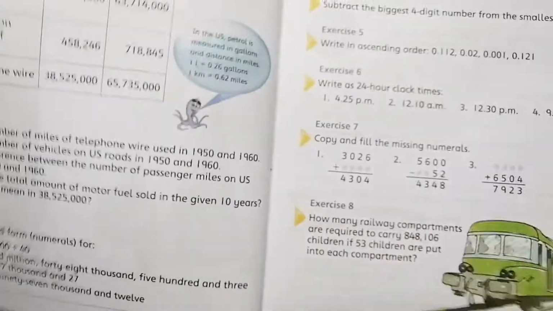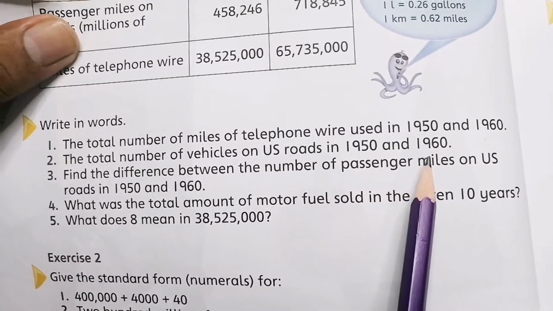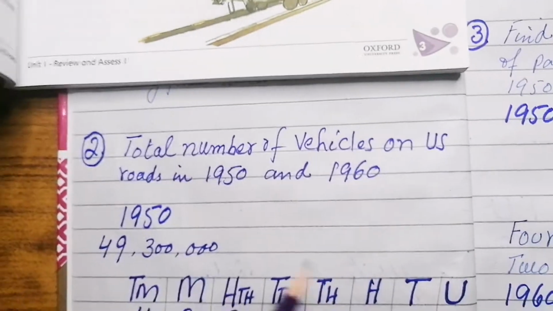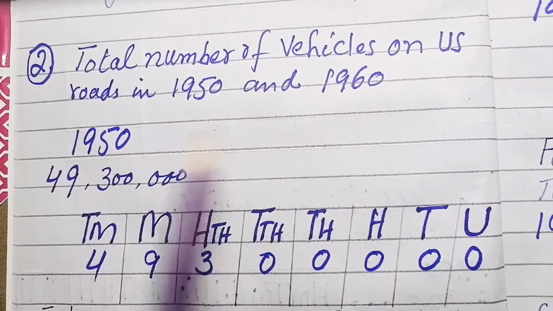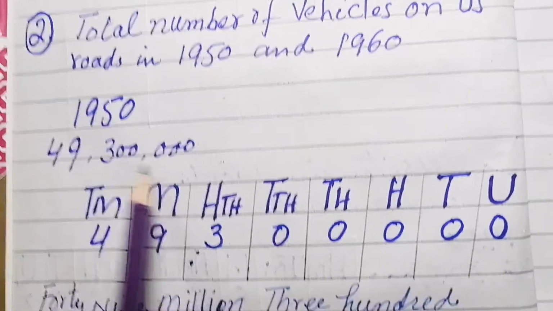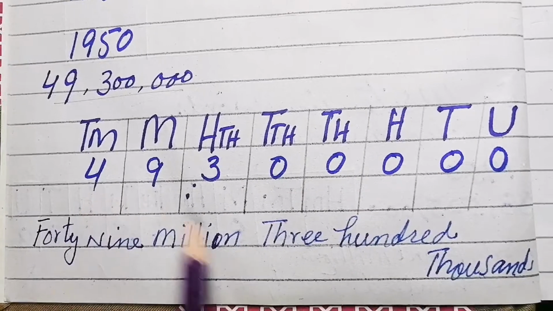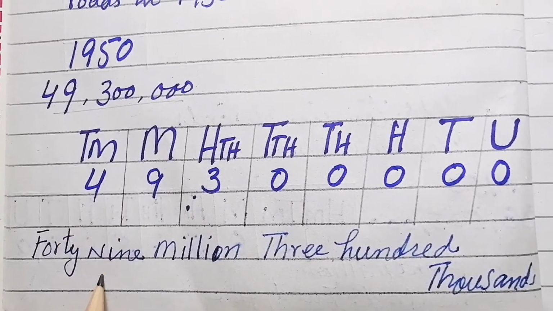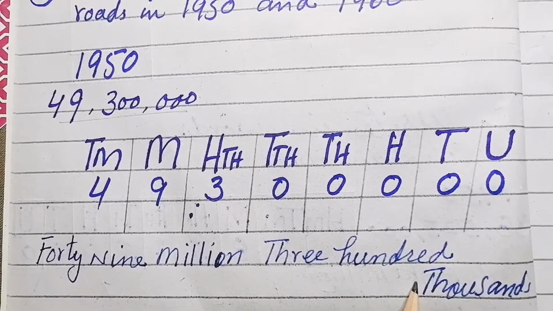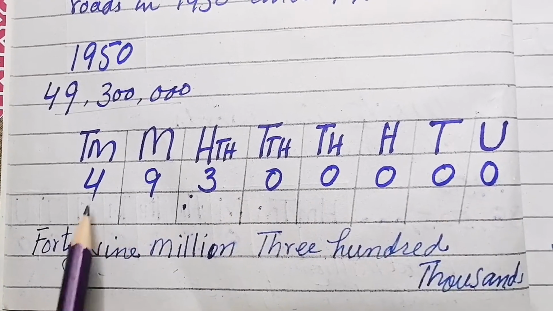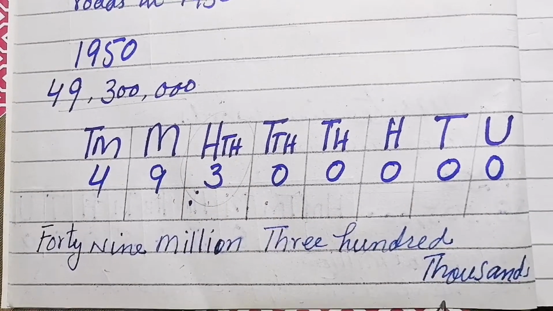Now question number 2 is the total number of vehicles on US roads in 1950 and 1960. Both the numbers again we will study. In 1950 this figure is given, so we'll put this figure in the place value chart and then see: 49,300,000. Yes, 300,000, simple. 49,300,000 and then thousands, right?